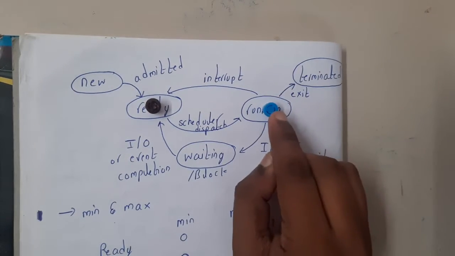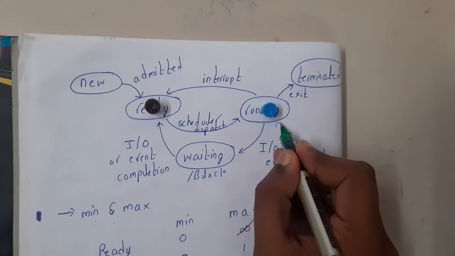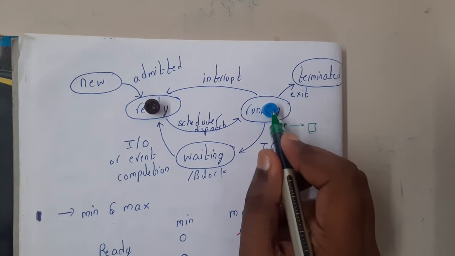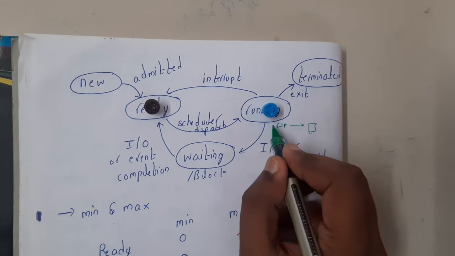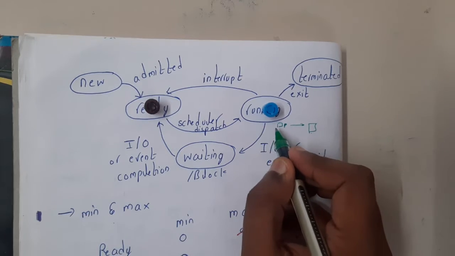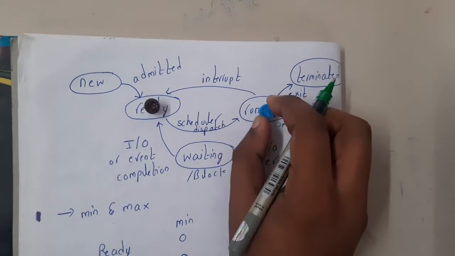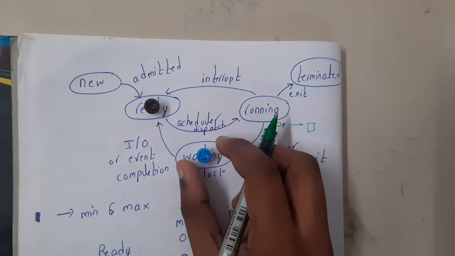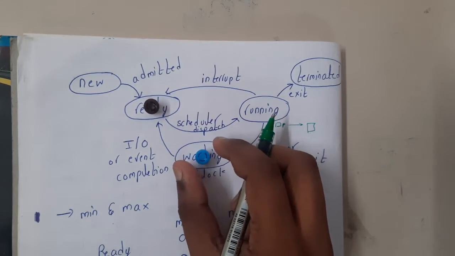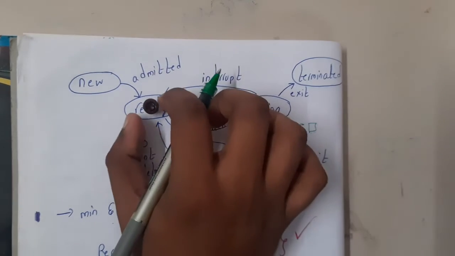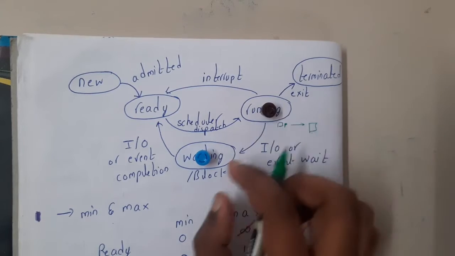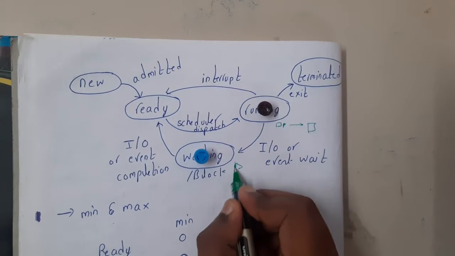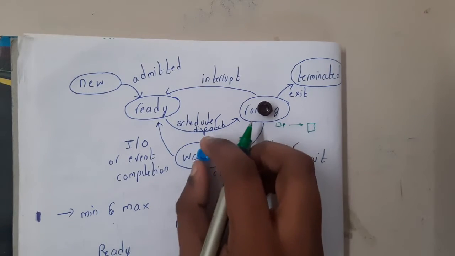Assume this process got some work now, that is, it needs to print a particular page of data. It should not do that printing in the CPU, right? It should not stay in the CPU and print things. It will come to the waiting state, since it needs to do some other task. Once it comes to the waiting state, the CPU is idle now. So now the other process will come here and execute its program, and this one will be printing that particular page. I told you it wants to print some data, so it will start printing the data.